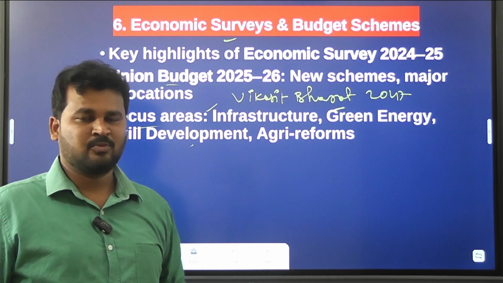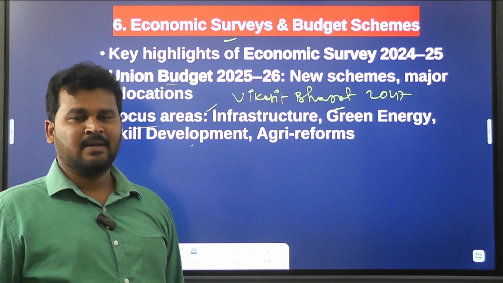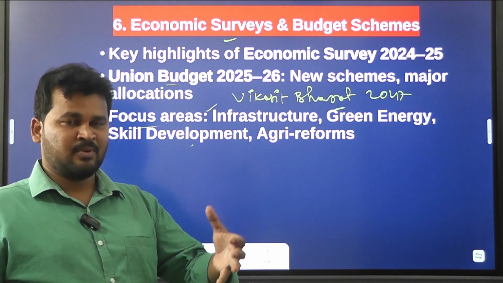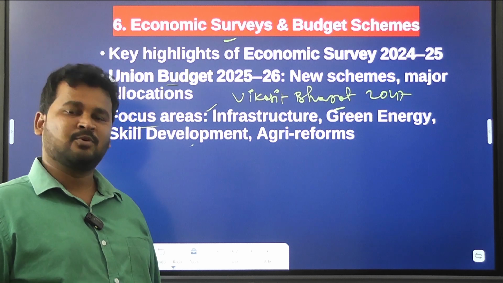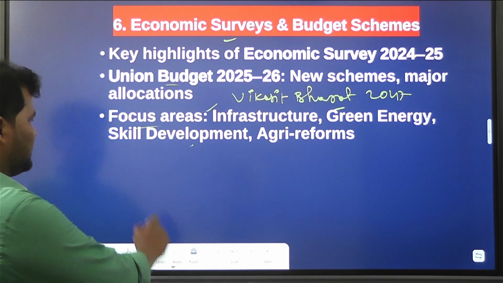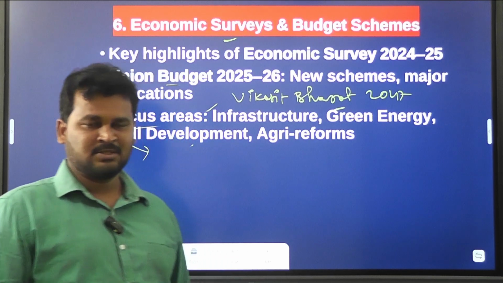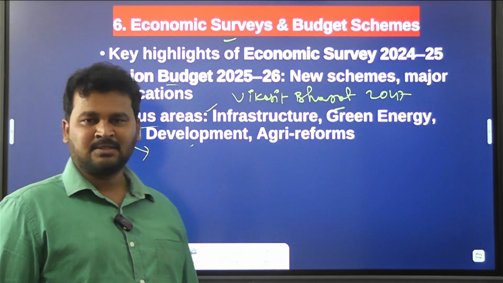Related to green energy, the Government of India has launched policies like the Green Hydrogen Mission and the green hydrogen policy, and we also have a target to increase green hydrogen production by 2030 up to 5 metric tons. And schemes related to skill development, like the Skill India scheme, Naya Manjil, Nayi Roshni schemes.